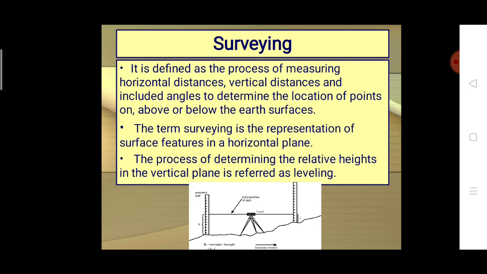The term leveling is also related to surveying, but the only difference is that in leveling we are only determining relative heights, as already indicated in the figure. We have 2 scales, left and right, and in between we have one level indicator. Based upon this we determine the heights of the different ground levels of the earth's surface.